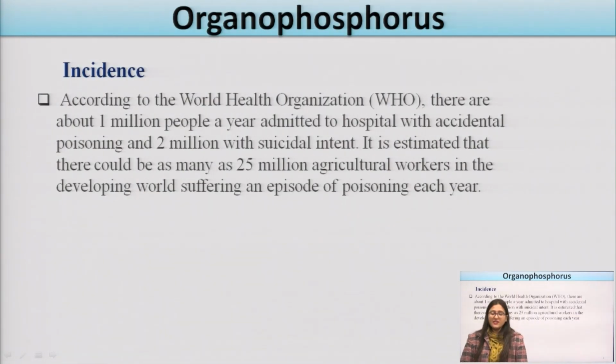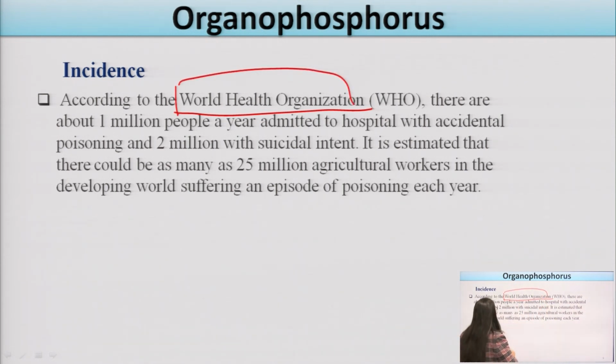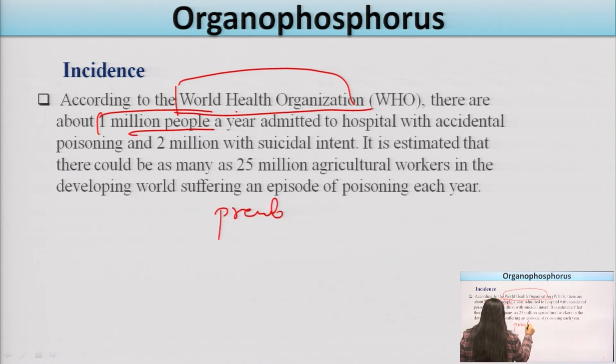What is the incidence of organophosphorus poisoning? According to data from the World Health Organization, about 1 million people in a year are admitted to hospitals with accidental poisoning.